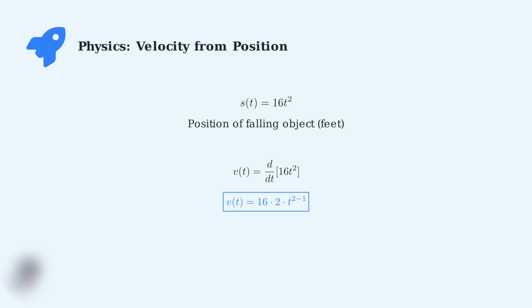Using the power rule on 16t squared, we multiply by the exponent 2, then subtract 1 from the exponent. Simplifying this expression, 16 times 2 equals 32, and t to the power of 2 minus 1 equals t to the first power, which is simply t. This tells us that velocity equals 32t feet per second. At t equals 2 seconds, the velocity would be 64 feet per second. The power rule made this calculation straightforward and immediate.